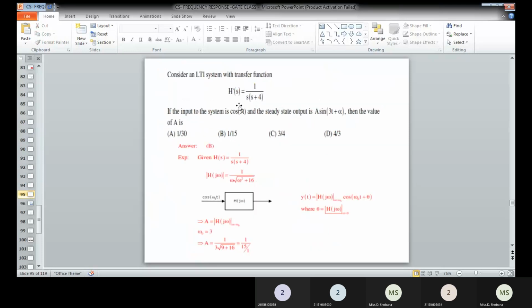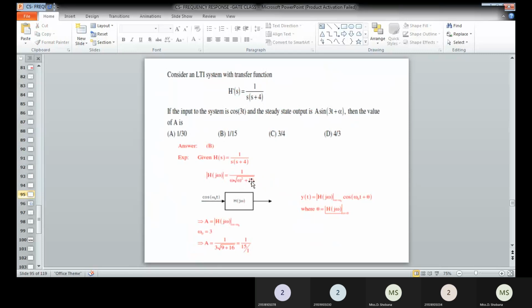Then we can go for the next problem. H of s is given as 1 divided by s into (s plus 4). The input of the system is given as cos 3t, and the steady state output is A into sine of (3t plus alpha). We have to determine what the A value is. Whenever such a problem is given, you have to determine the magnitude of H of s, that is nothing but 1 divided by omega into root of (omega square plus 16).